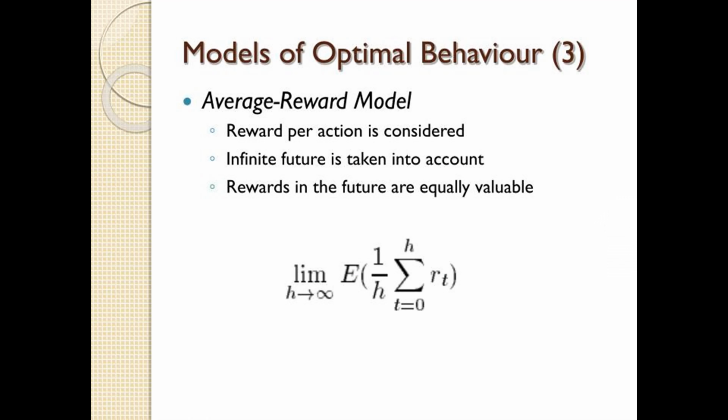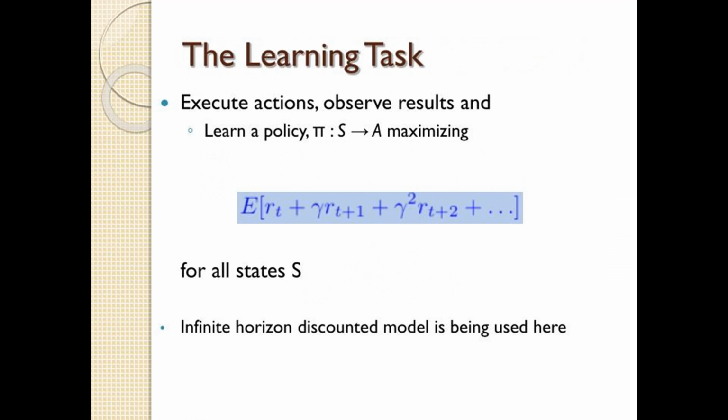Models of optimal behavior. Average reward model: reward per action is considered infinite. Future is taken into account. Rewards in the future are equally valuable. The learning task in reinforcement learning.